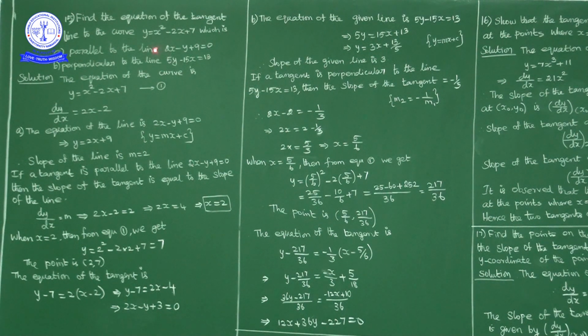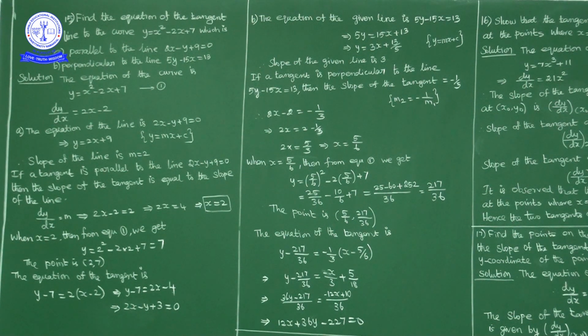So what is the slope of this line? 2x minus y plus 9 equal to 0 gives y is equal to 2x plus 9. This is the y is equal to mx plus c form. In place of m we have 2. So the slope of the line is 2. If the tangent is parallel to the line 2x minus y plus 9 equal to 0, then the slope of the tangent is equal to the slope of the line.